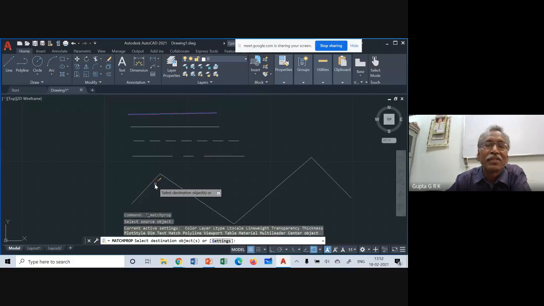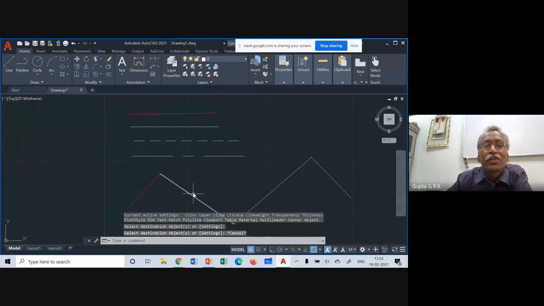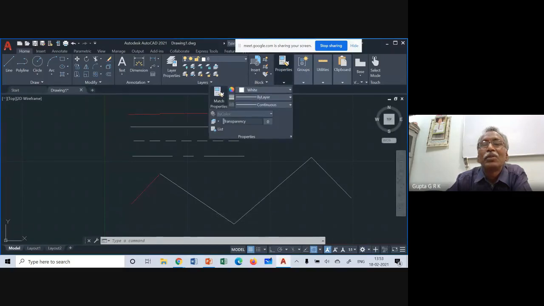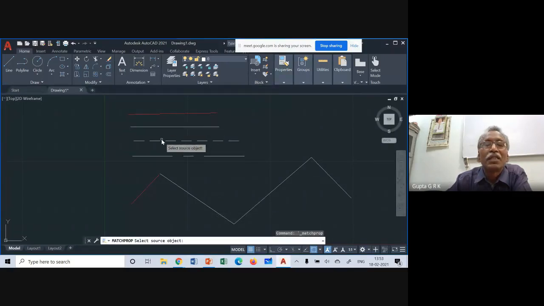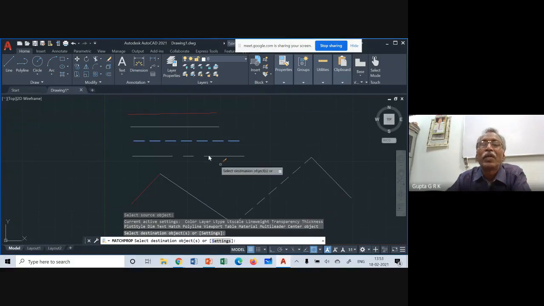Okay, escape. So if I want to change the property of the line, like dashed or something, again go to properties, go to match properties, and then you click on this. So you will have a brush. If you click on this, it will become dashed, like that. In this way I can change the property of any line. First you draw without any dashed lines, color lines, or axis lines, and later you can choose the properties, draw one line here, and match properties of any line with that line. Like that.